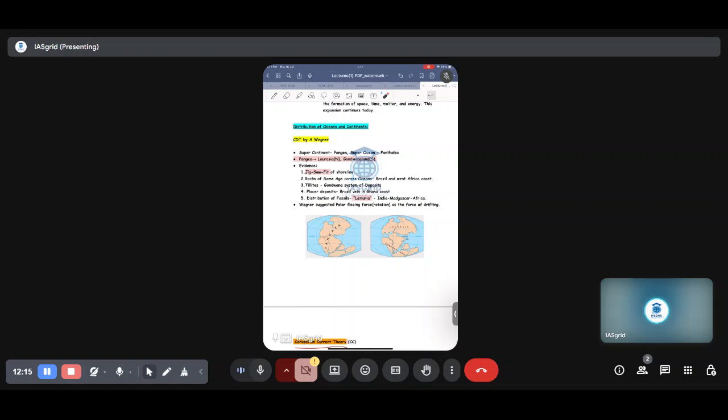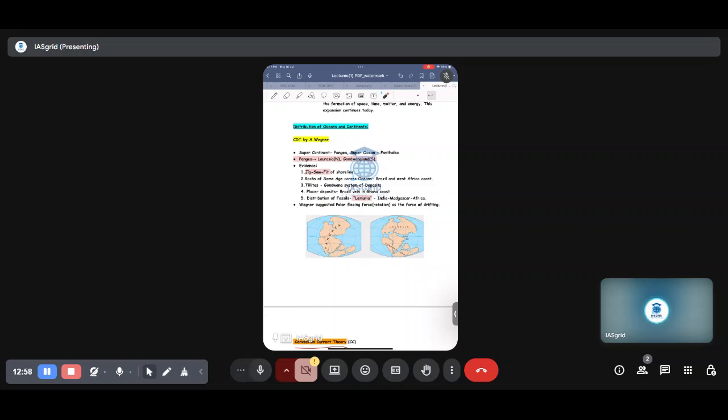And now, to understand how these have been broken up, he gave the source as the polar fleeing force. He said that this is Earth, and this is, let's say, Pangea. This is Laurasia and Gondwanaland of Pangea. They're breaking up, and this is Panthalassa. Now he said because of rotation of the Earth, these moved towards the pole. This is called fleeing force, and this led to drifting. But that's not true.